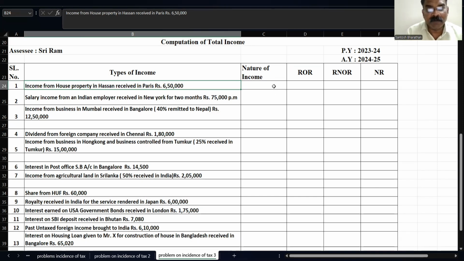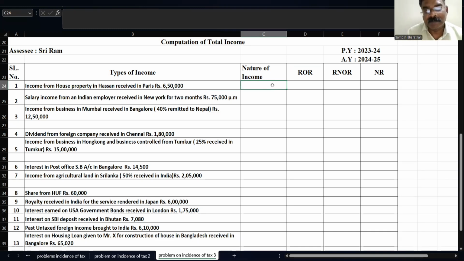Income from house property in Hassan received in Paris, rupees 6,50,000. See, this I straightaway say as an Indian income. Now we'll discuss how it is an Indian income. Where is Hassan? Hassan is in Karnataka. Where is Karnataka? Karnataka is in India.